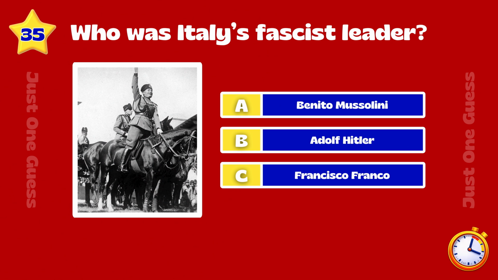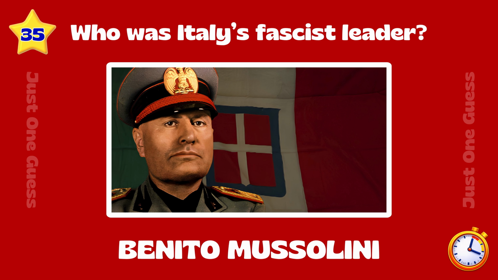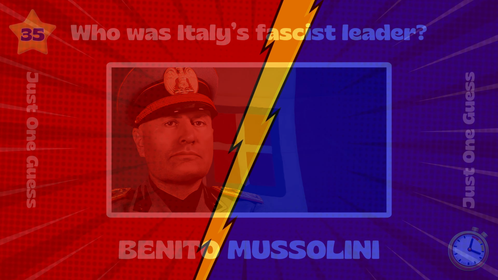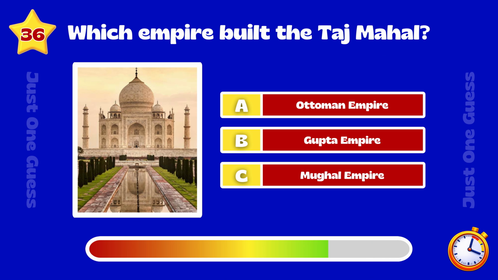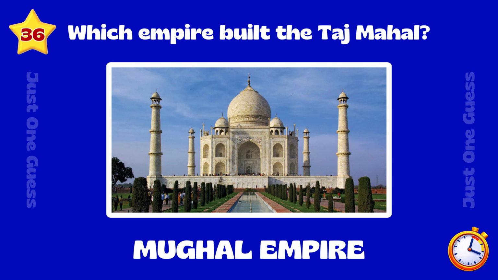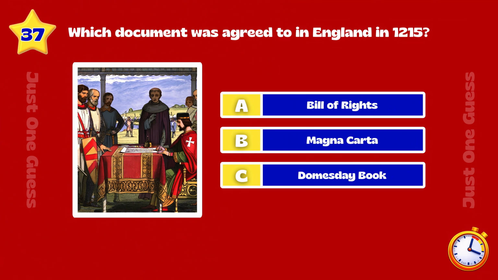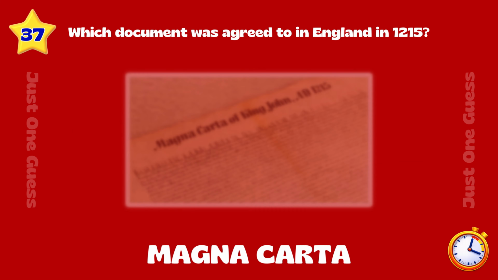Who was Italy's fascist leader? Benito Mussolini. Which empire built the Taj Mahal? Mughal Empire. Which document was agreed to in England in 1215? Magna Carta.